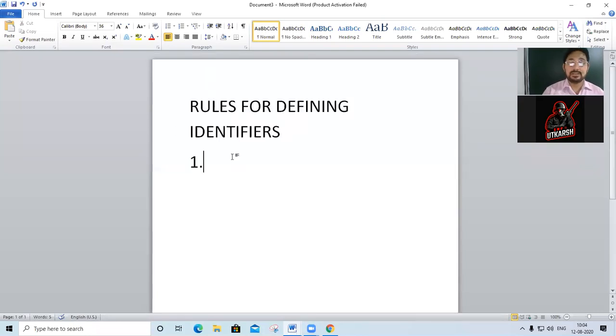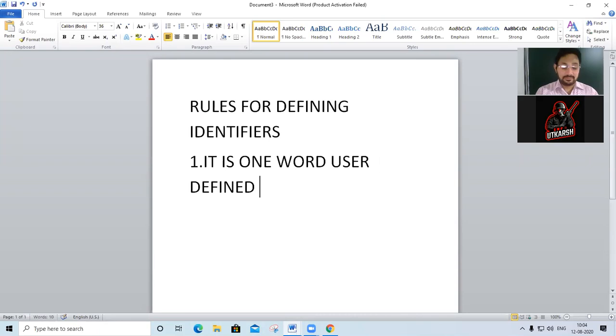So I'm starting with the first point. Write it in your copy. You start writing. It is one word, user defined name. Second point you write. It cannot be a keyword. Keyword I will define later, in today's class only. It cannot be a keyword.